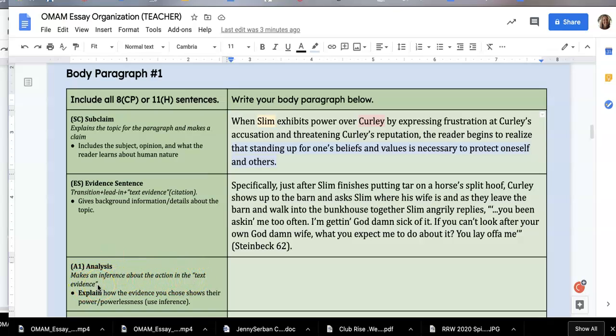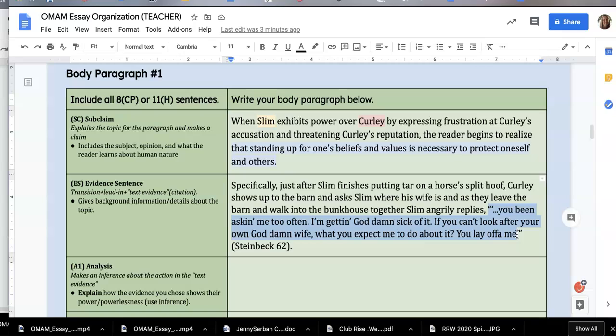So my first inference, my first analysis, is to make an inference about the action in the text evidence. What the prompt specifically said to do was to explain how that evidence you chose shows their power. Okay, so in this case, Slim is showing power, I think, because he's yelling at his boss. He's not allowing his boss to push him around. In fact, he's pushing back and he's standing up and defending his own reputation.